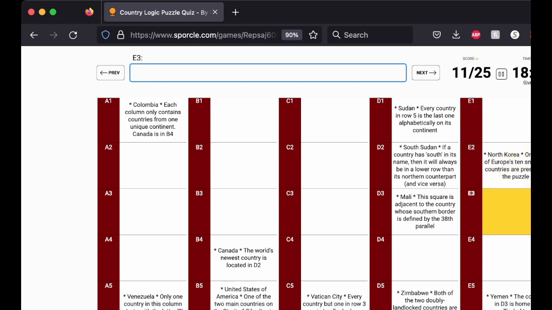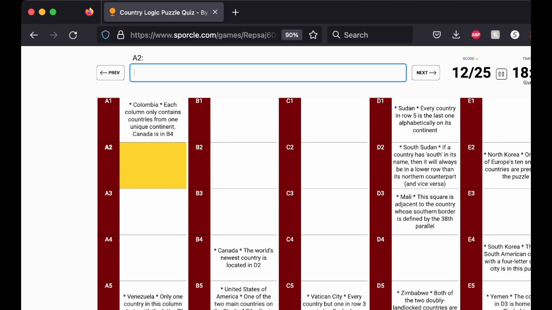Which means South Korea must be E4, because South Korea is not landlocked, so it cannot be an E3, South Korea or EA. Okay. Only two of Europe's 10 smallest countries are present in this puzzle. Okay, so we know that Vatican City is one of the 10 smallest in Europe, and Liechtenstein is another. So Liechtenstein will be the other answer.